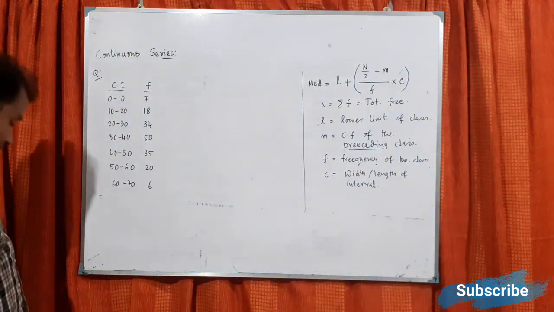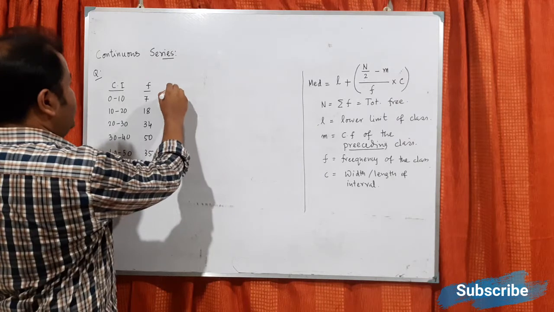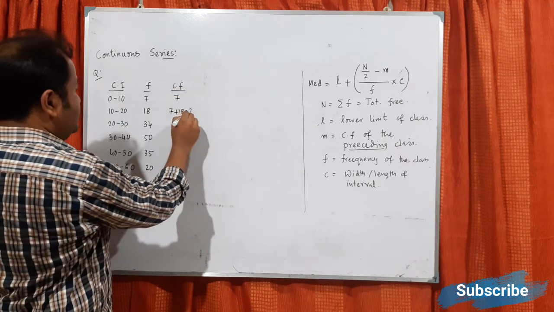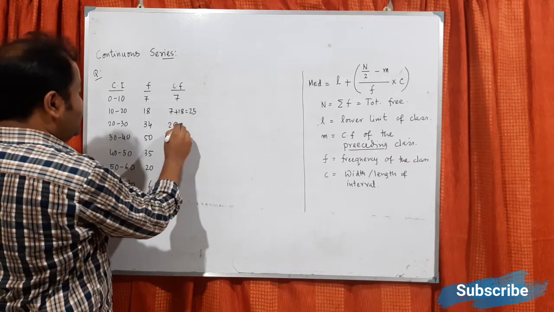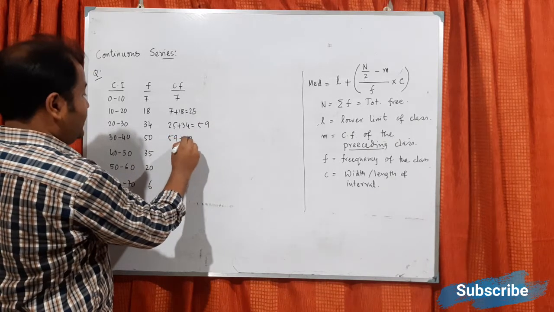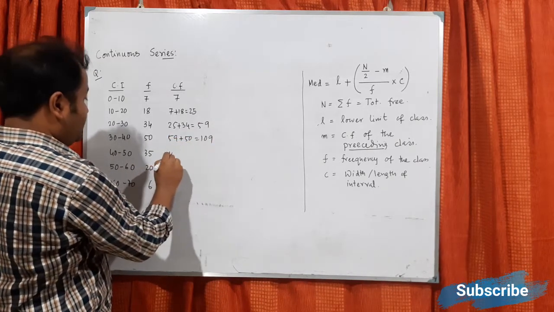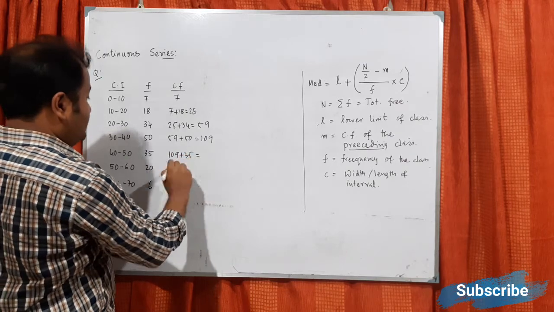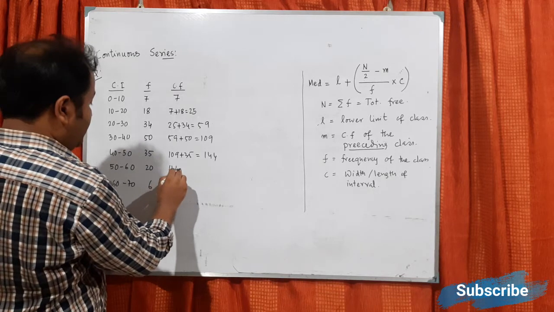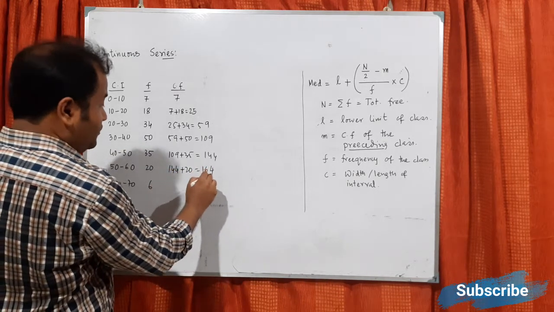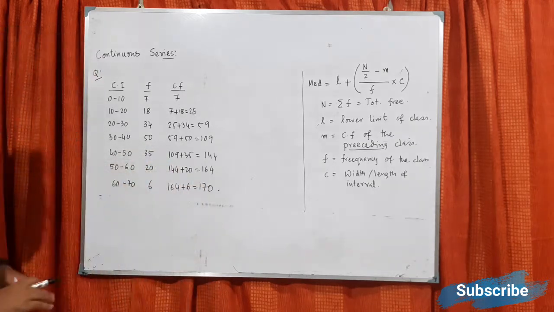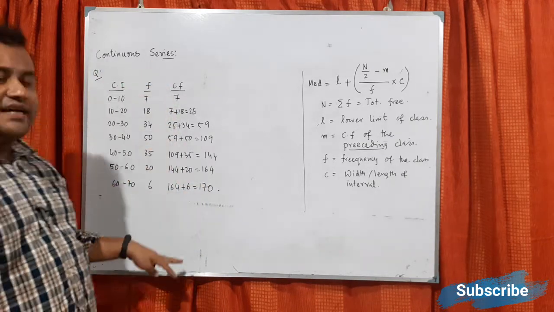Now what is the first thing? You have to find CF, cumulative frequency. So this is 7 plus 18, 25, 25 plus 34, 59, 59 plus 50, 109, 109 plus 35, 144, 144 plus 20, 164, 164 plus 6, 170. So your first job will be to make the cumulative frequency.